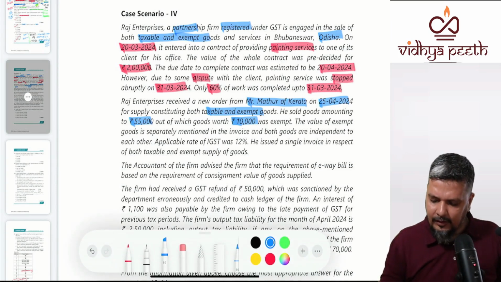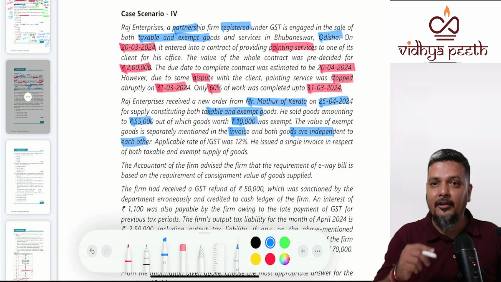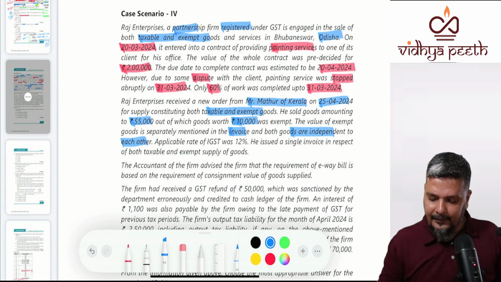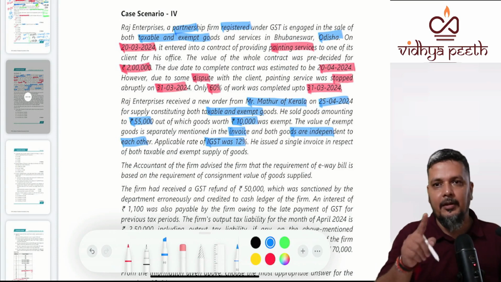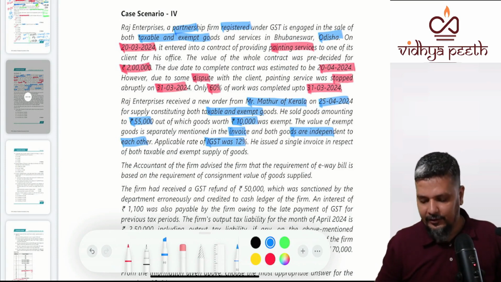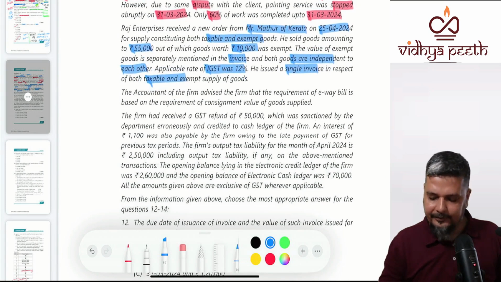The value of exempt goods was separately mentioned in the invoice, and both goods are independent of each other, which means neither composite supply nor mixed supply. IGST rate 12% was applicable. So whatever was taxable, it was having 12%. He issued a single invoice for both taxable and exempt supply.